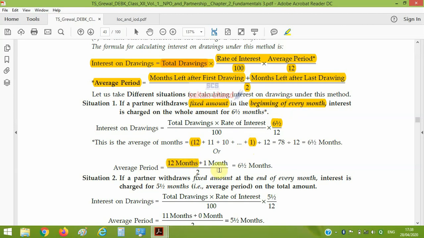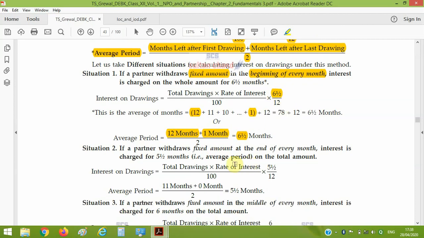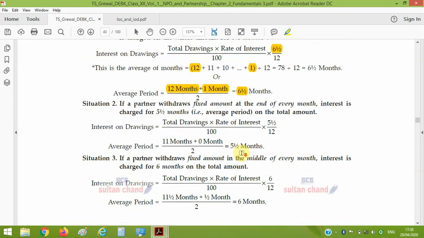From the first drawing to the last drawing, the time period is 1 month. Add these two, 13 divided by 2, the amount will be 6.5 months. So this will be the average when drawing at the beginning of each month. Same way, we can compute it for drawings at the end of every month.